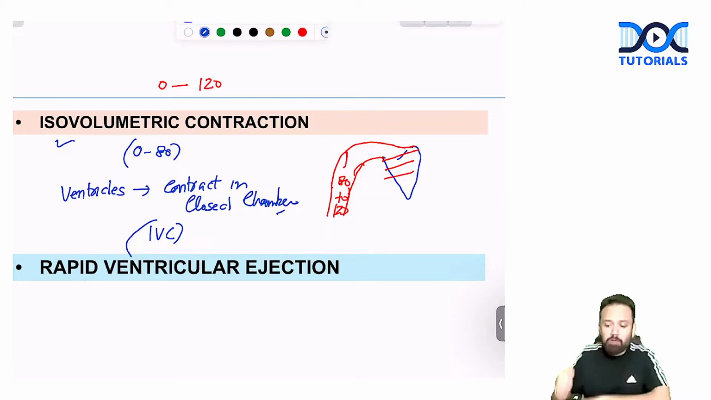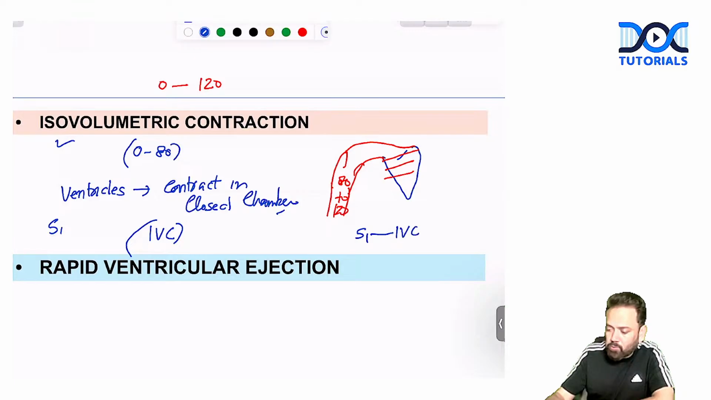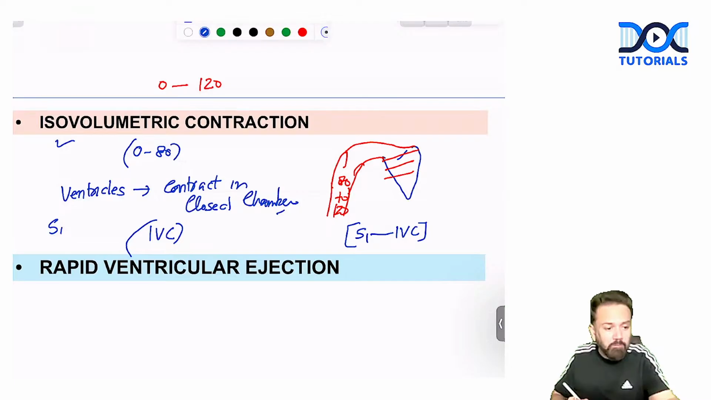And when the AV valve closes, it will produce which heart sound? S1. So from now onward, never forget that S1 is always followed by isovolumetric contraction. S1 is always followed by isovolumetric contraction. Is this clear, doctor? From 0 mm Hg to 80 mm Hg, ventricles are contracting in a closed chamber.